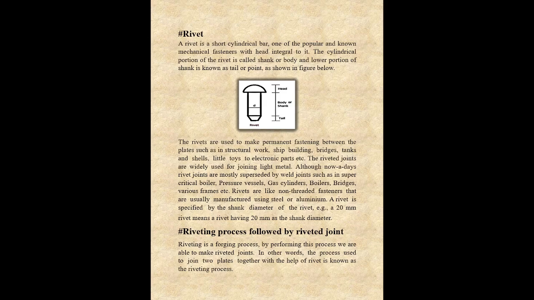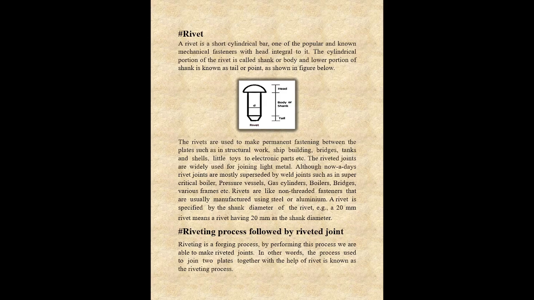A rivet is a short cylindrical bar, one of the popular and known mechanical fasteners, with a head integral to it. This is the picture of a rivet. It consists of three parts. First one is head, second is shank, and third is tail.